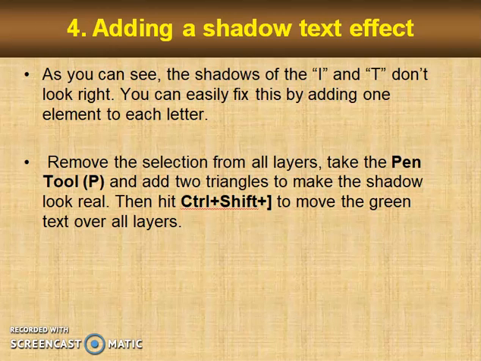As you can see, the shadows of the I and T don't look right. You can easily fix this by adding one element to each. Remove the selection from all layers, take the pen tool and add two triangles to make the shadow look real. Then hit Ctrl Shift plus right bracket to move the green text over all layers.